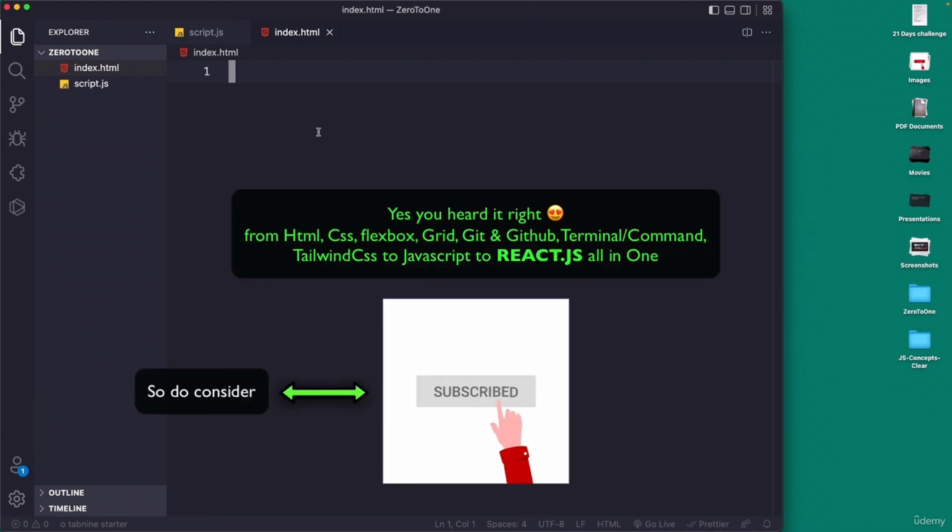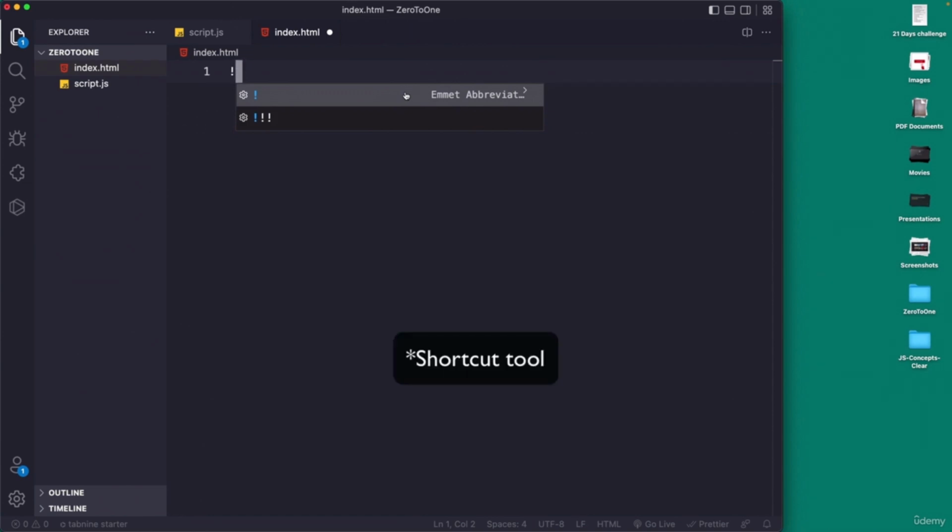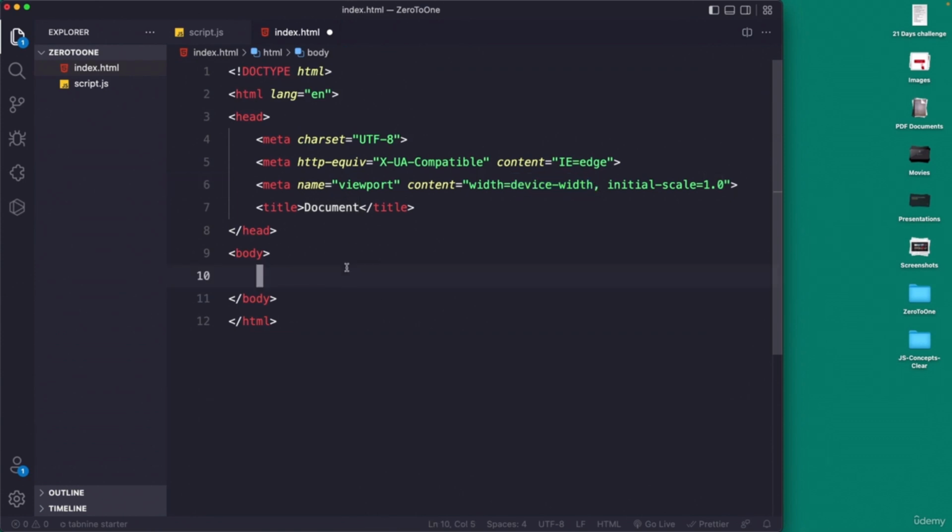Okay, now over here I'm going to print the default boilerplate. To print the default boilerplate of HTML, just press Shift and 1 on your keyboard, which will bring this exclamation mark. Now if you read, it says Emmet abbreviation. Emmet is a shortcut that is already built into VS Code, and it helps us a lot in our coding. It saves our time. If you hit enter or click over here, it will generate a default markup, or default boilerplate, of HTML.